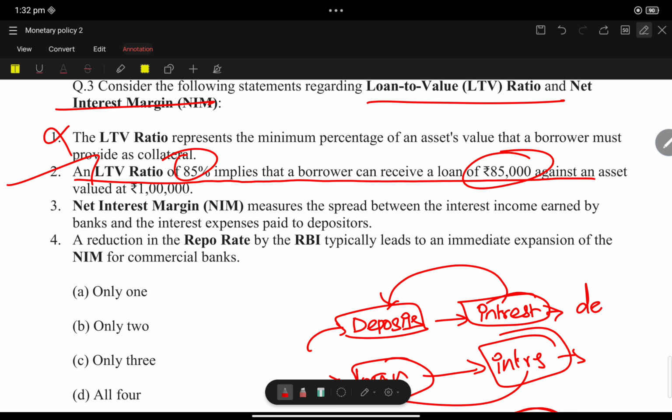Yes, you know that net interest margin is a measure of the spread, the difference between interest income earned by the bank and interest expenses paid to the depositors. Yes, you know that statement 3 is correct.